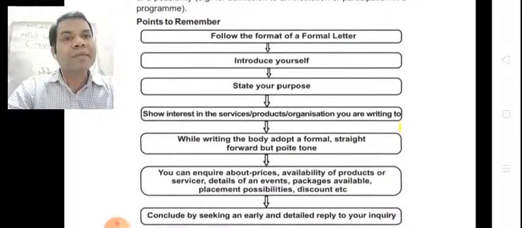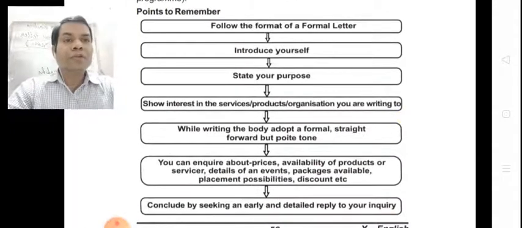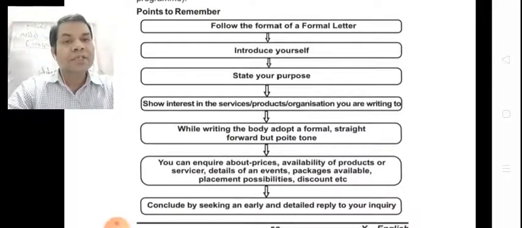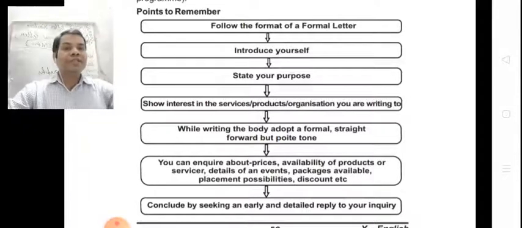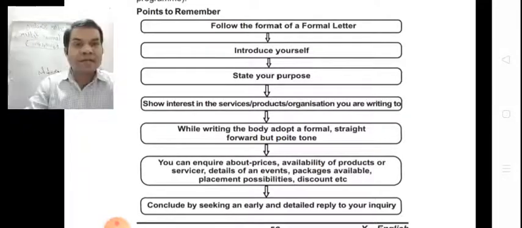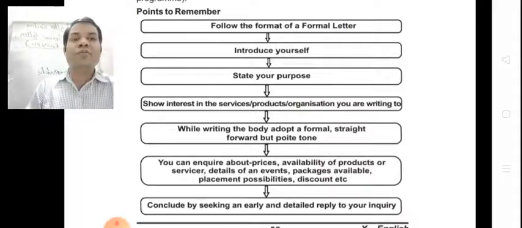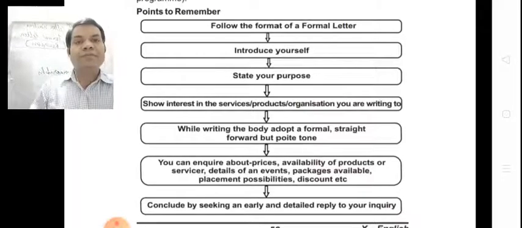Points to remember: follow the format of a letter, introduce yourself, state your purpose, show interest in the services, products, organization you are writing to. While writing the body, adopt a formal, straightforward but polite tone.